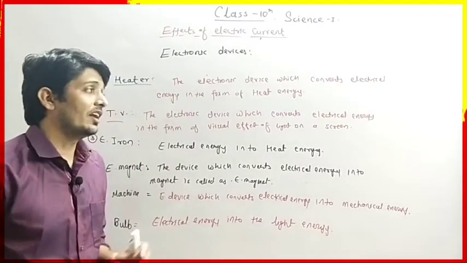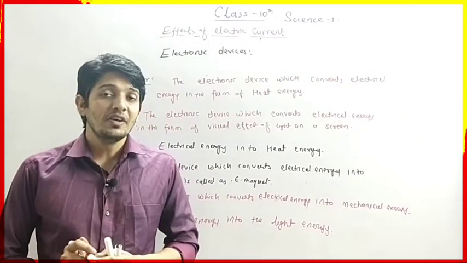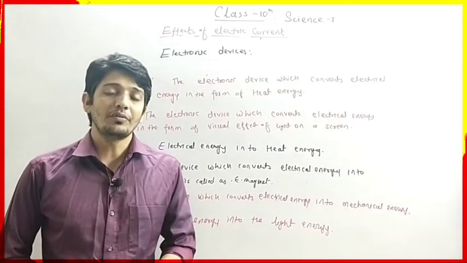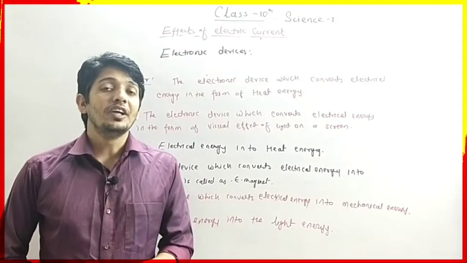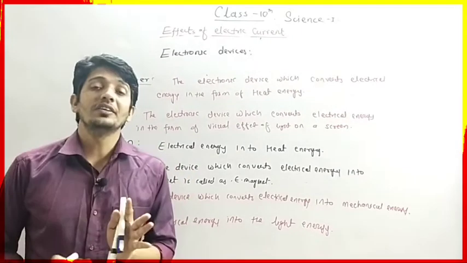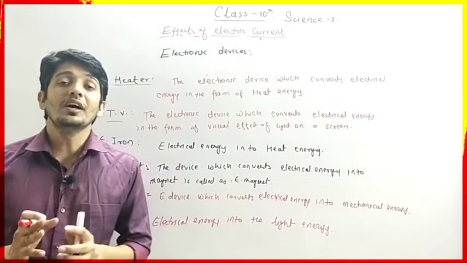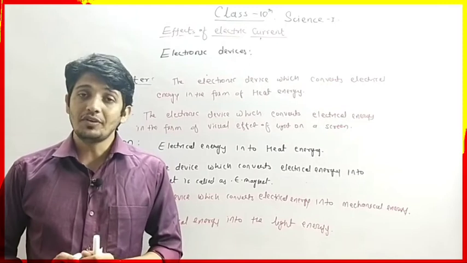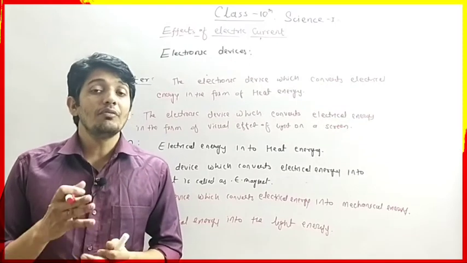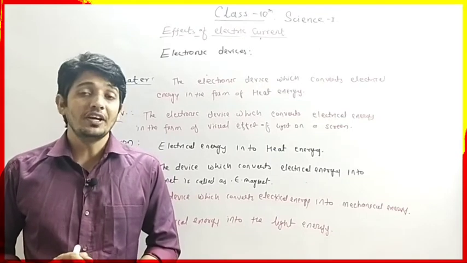Okay, so these are the different devices that we are using in our day-to-day life, where we are converting electrical energy into different forms of energy for our daily use. This is nothing but the effect of electric current. In this chapter we will understand the heating effect of electric current, and by electric current we will convert different types of energy by using different electronic devices.